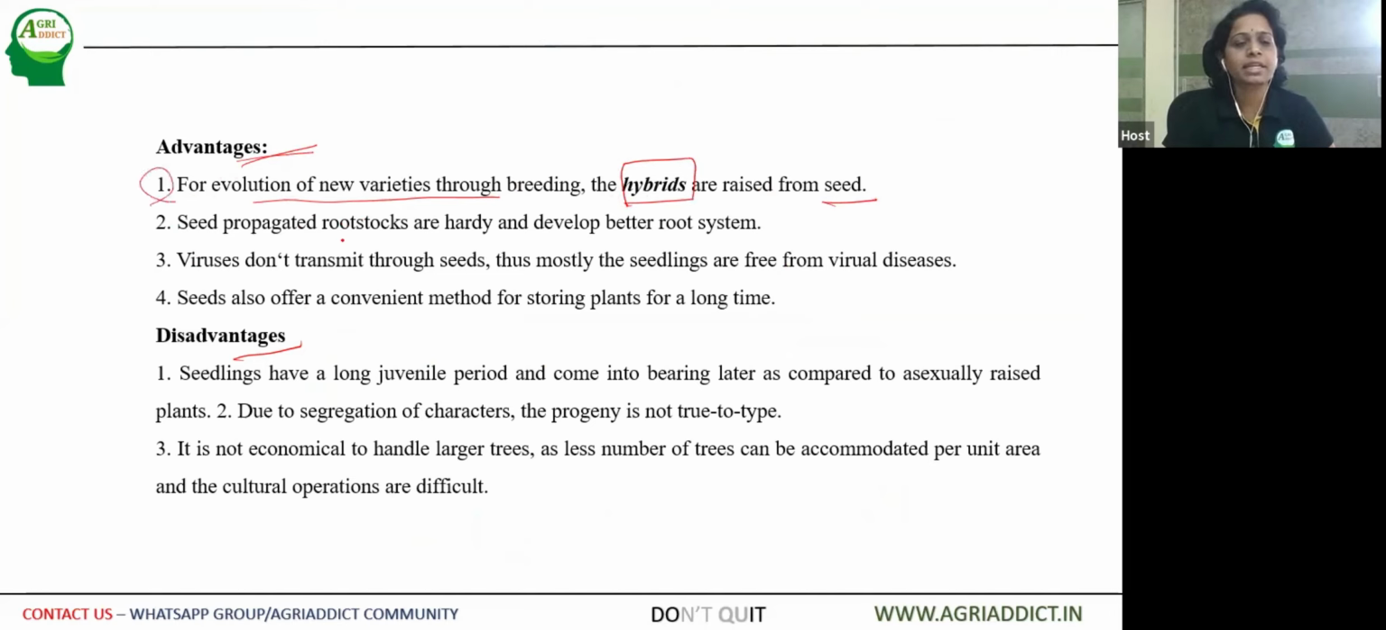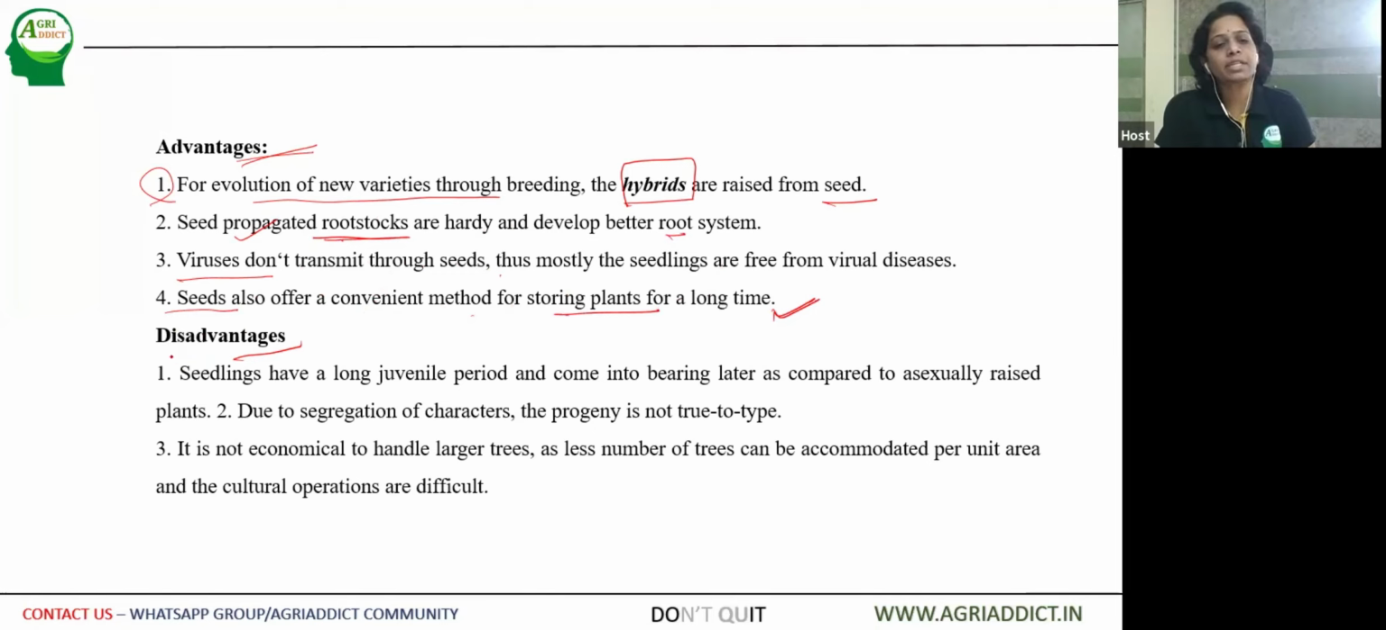Then in terms of horticulture, the propagation of rootstocks is by seed propagation only in order to have a better root system. Then viruses don't transmit through seeds. Thus, mostly seedlings are free from viral diseases. Then the fourth one is seeds also offer a convenient method for storing of plants for a long time. So we can germinate them as and when required. So we can save them for the next crop until the next crop is being followed.